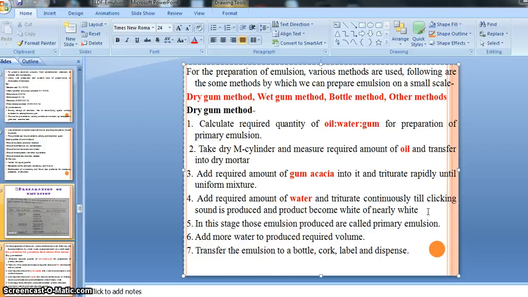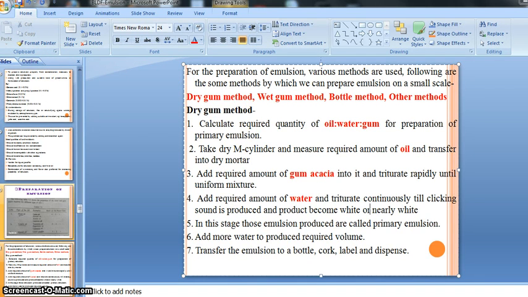During the mixing or trituration of our gum, water and oil, with proper mixing we will get a clicking sound. If we get a clicking sound, at that time we understand that we have successfully prepared a primary emulsion, and that primary emulsion appears white or nearly white in color, right?